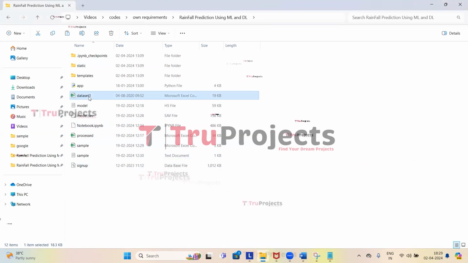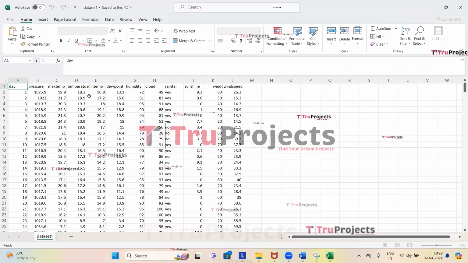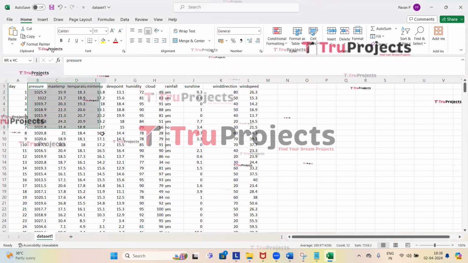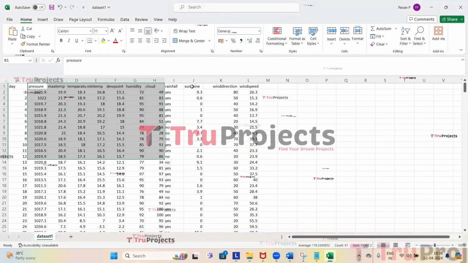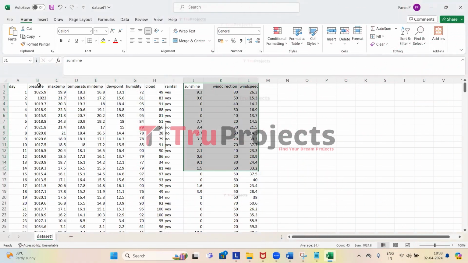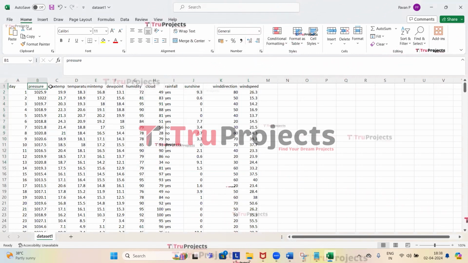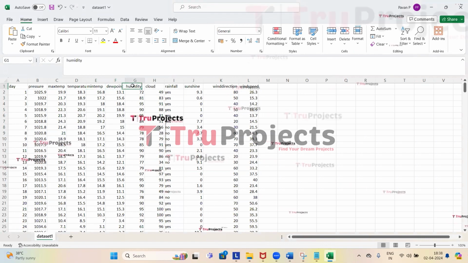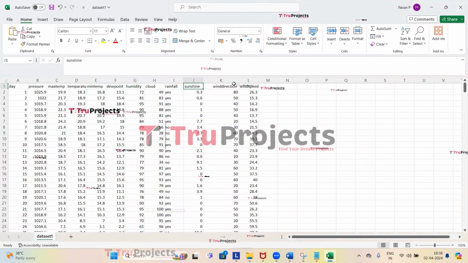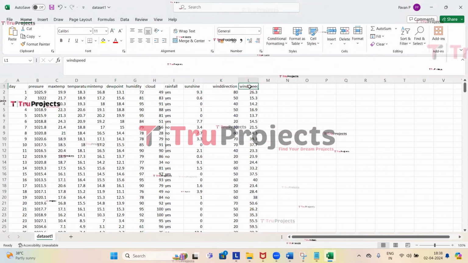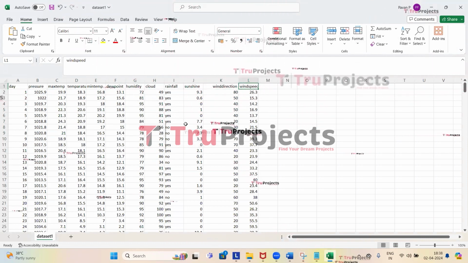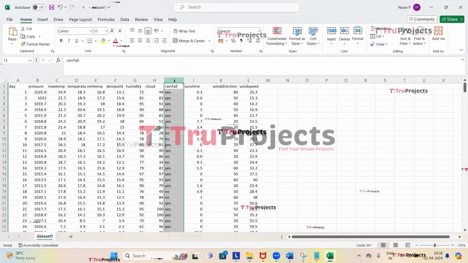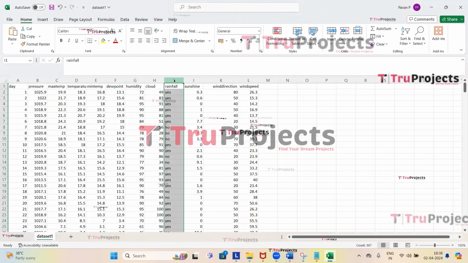And in this file, we have the data set which is used in the project. This is the data set related to rainfall. So these are the parameters which are important for predicting the rainfall. The parameters are pressure, maximum temperature, temperature, minimum temperature, dew point, humidity, cloud, sunshine, wind direction, and wind speed. Based on these parameters, we will be predicting the rainfall. Here is the target variable, that is, it will rain or not rain.